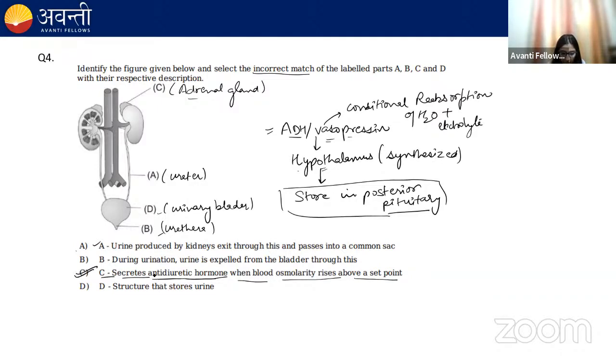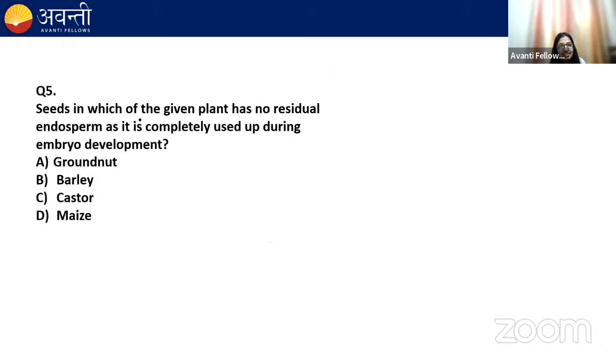Now moving to the next one. Seeds of which of the given plants has no residual endosperm as it is completely used up during embryo development? Option A is groundnut, B barley, C castor, D maize. What do you think will be the correct option for this question? Try to recall the endospermous seed and non-endospermous seed. Then you can easily answer this question.